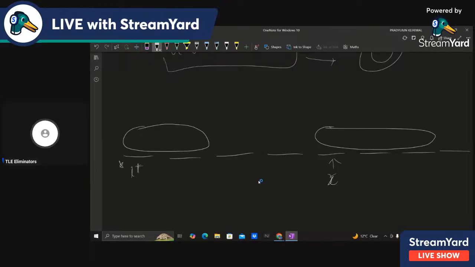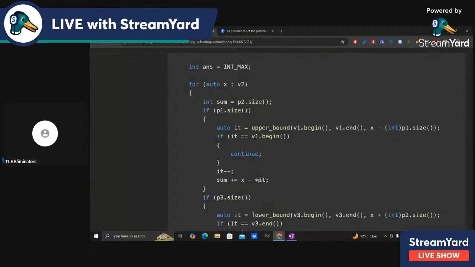Initially we had incremented sum by this length, and also we have to increment this one. We want to count this length also in our substring. So this length is equal to x minus star it. That's why sum plus equals x minus star it.